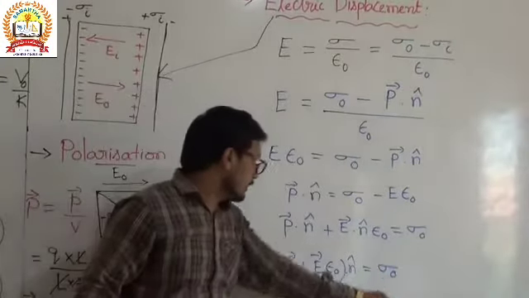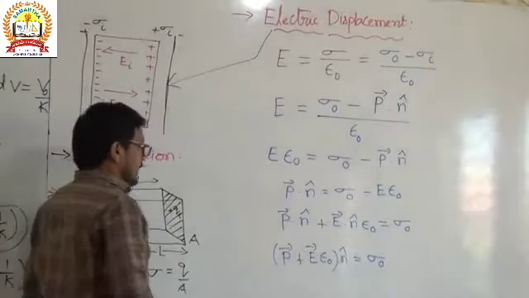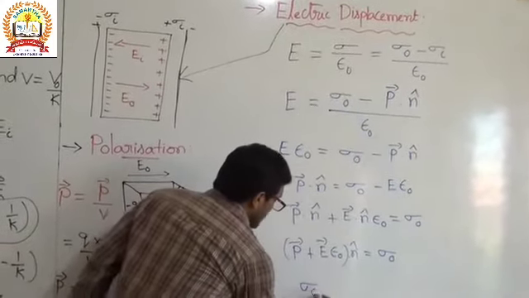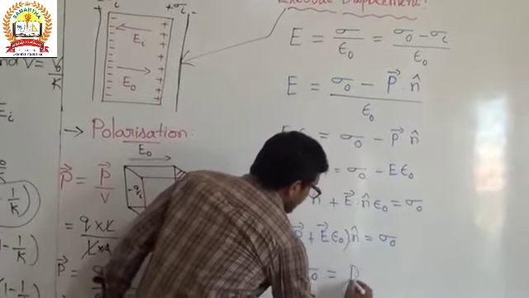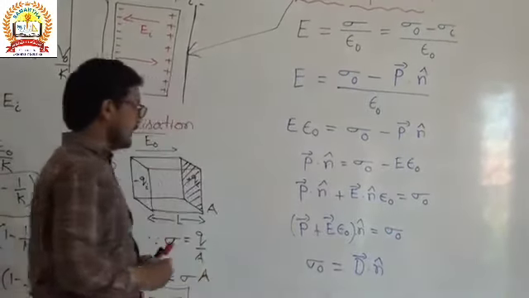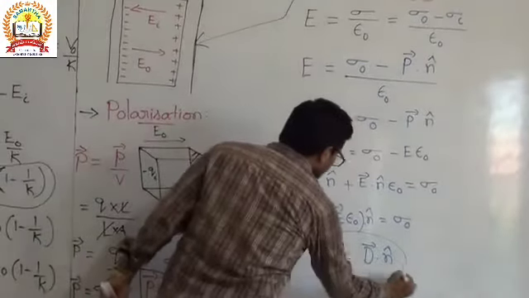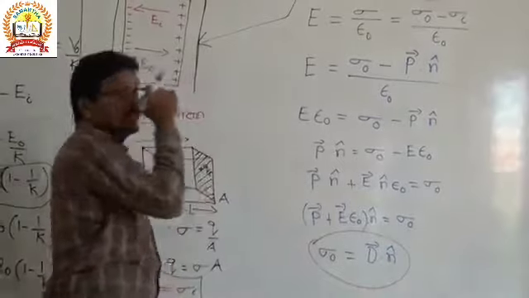Okay, so here this sigma naught is the original surface charge density, and sigma naught is equal to D bar dot n cap. So what is D bar? D bar is the electric displacement.